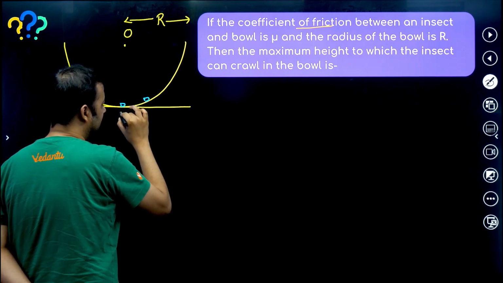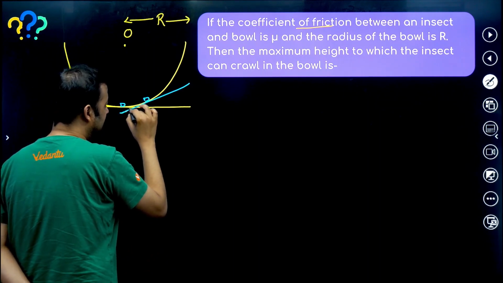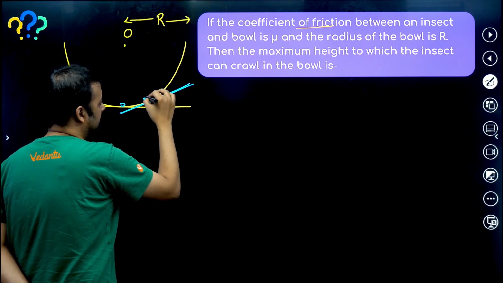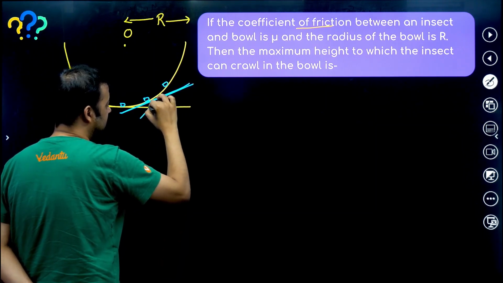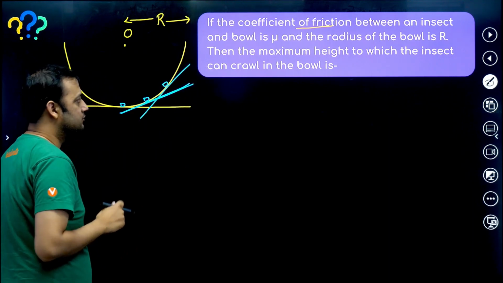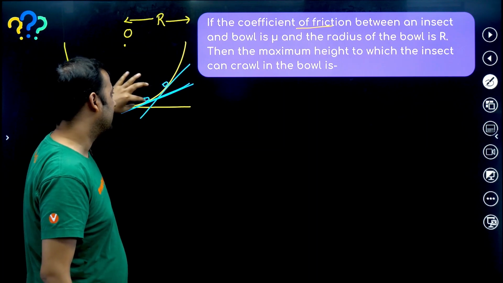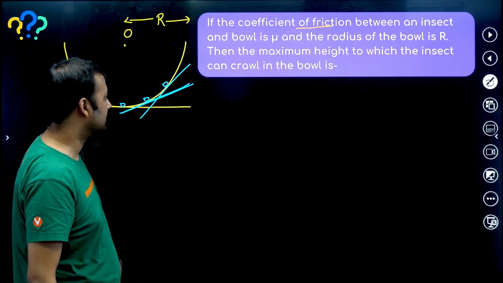That means at this point inclination is like this. At this point you can see that inclination of the surface is like this. Suppose the insect is able to reach further. That means at this point inclination of the surface is like this. So see what is happening. As the insect is moving up and up, inclination of the bowl with respect to horizontal is increasing.